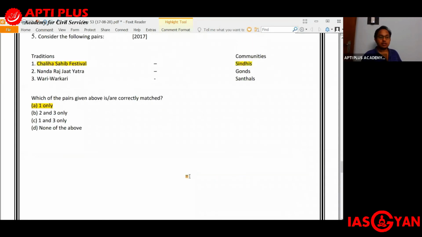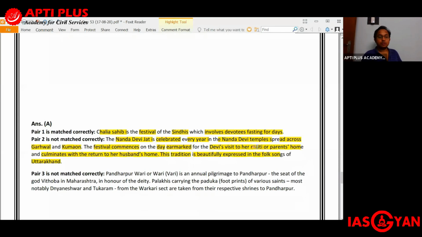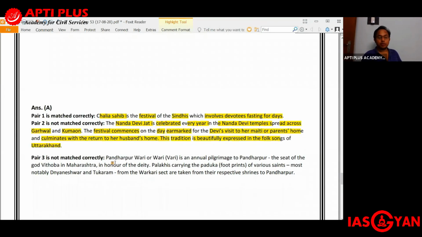Finally, coming to the third pair that we have, the Wari Warkari against the Santals. So we get to see again, this is not properly matched, because the Pandharpur Wari or Wadi is an annual pilgrimage to Pandharpur, which is the seat of the god Vithoba in Maharashtra.